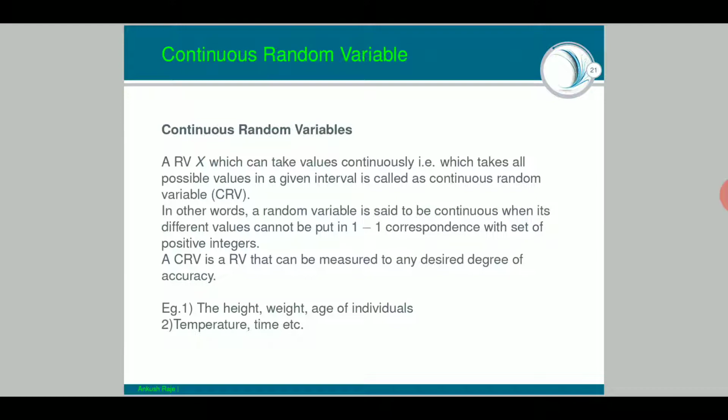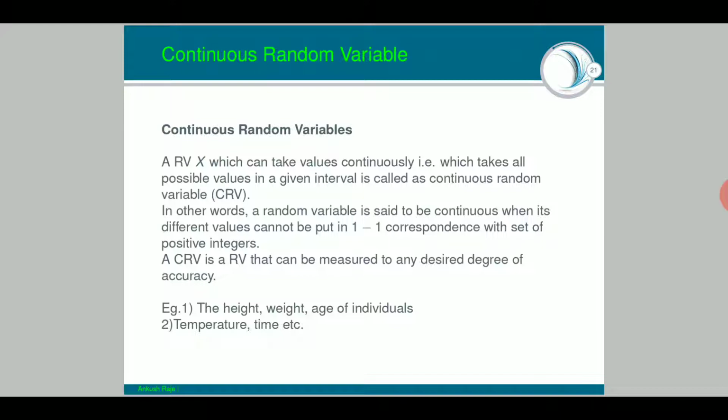Like, we cannot name them 1, 2, 3, 4, 5, 6; we cannot number them. In fact, we are getting all the possible values in a specified interval. A continuous random variable is a random variable that can be measured to any desired degree of accuracy.